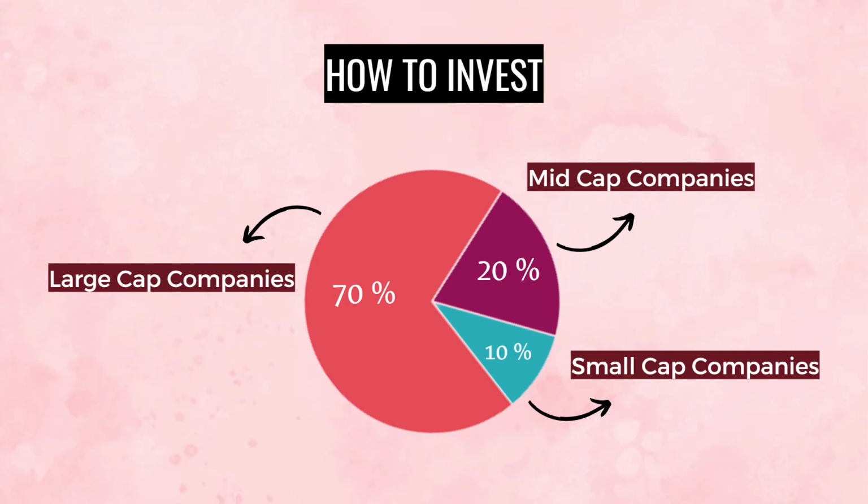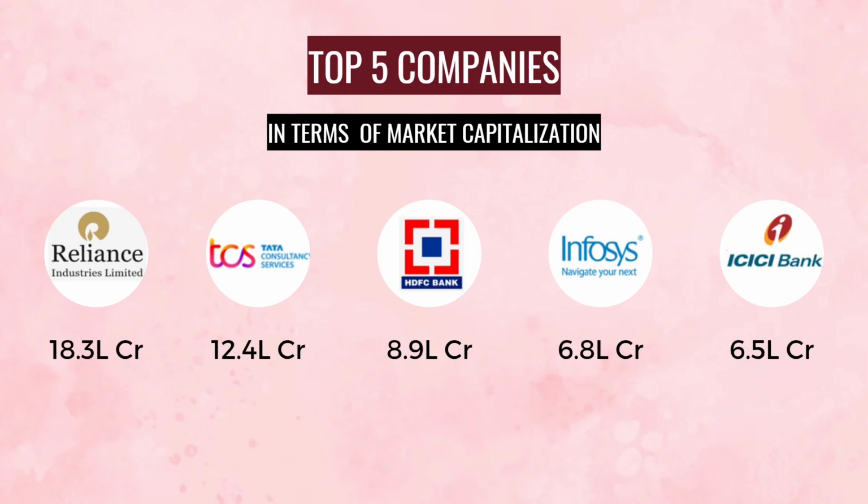On the basis of this market capitalization, these are the top 5 companies that are listed in National Stock Exchange. Reliance is the largest company, followed by TCS, HDFC Bank, Infosys, and ICICI Bank. And the respective share prices of these companies are rupees 2,700 for Reliance, rupees 3,400 per share of TCS, rupees 1,605 of HDFC Bank, rupees 1,625 of Infosys, and rupees 946 per share of ICICI Bank.